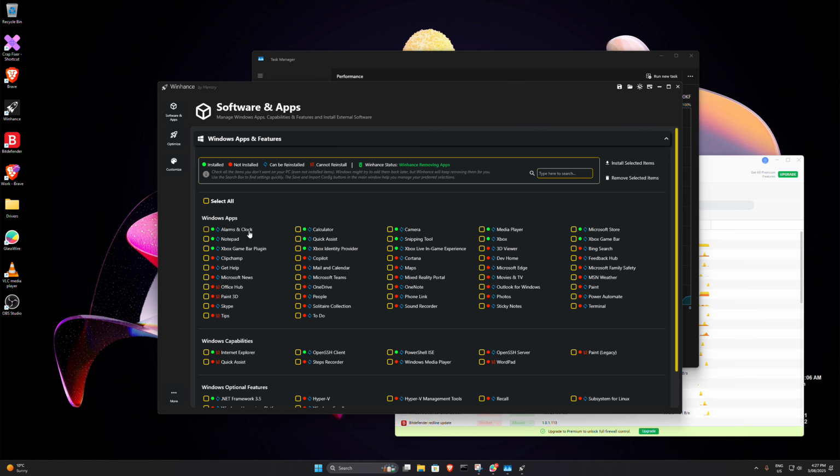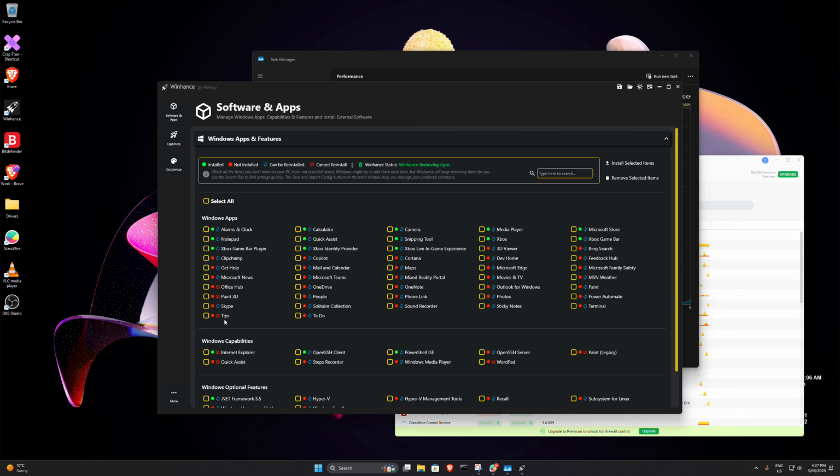So what I uninstall is the usual: Microsoft News, Office Hub, Paint 3D. I know the Office Hub and Paint 3D can't be reinstalled from here, but I can reinstall them if I ever wanted to, not that I want to.